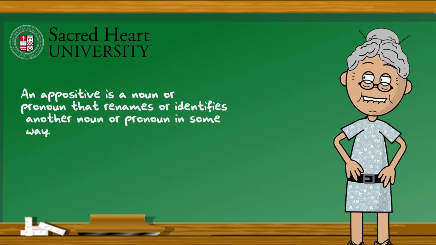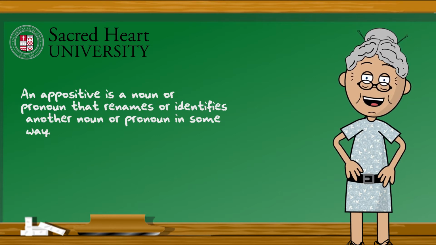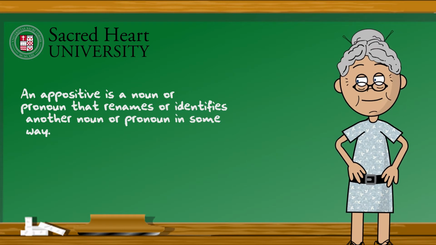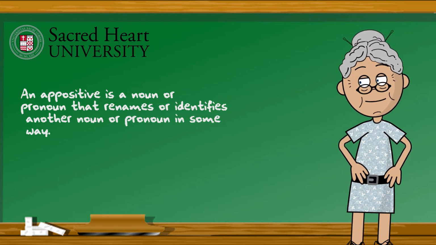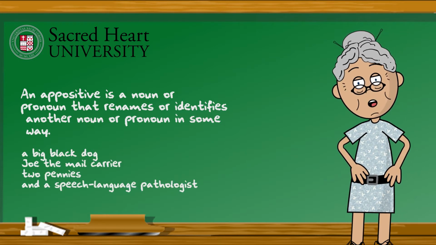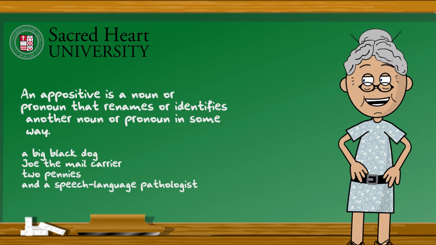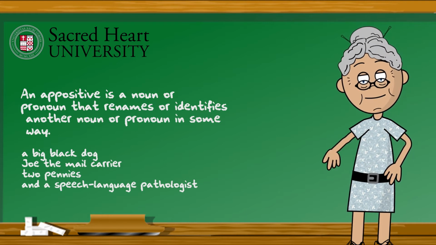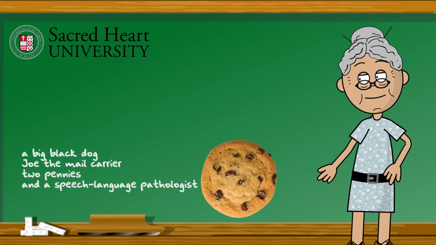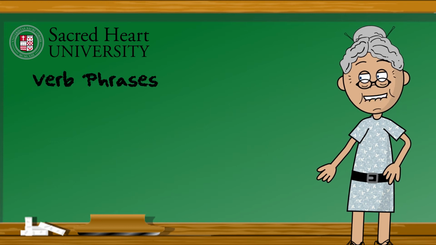Stop the video for a minute and see if you can think of a noun phrase for each picture in slide 11. If you said something like a big black dog, Joe the mail carrier, 2 pennies, and a speech-language pathologist, have a cookie. We've already talked a lot about verb phrases.